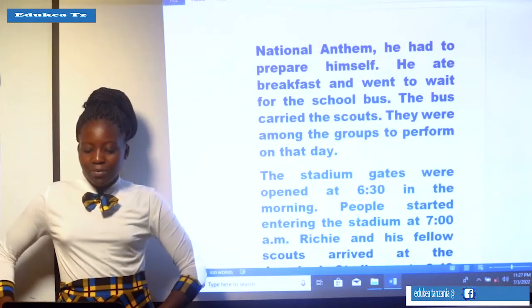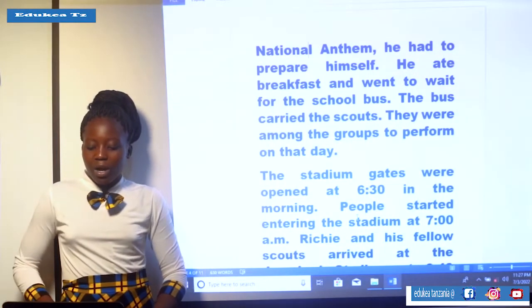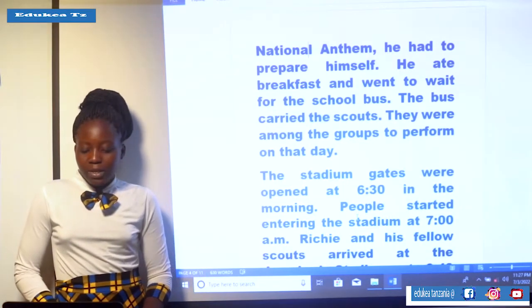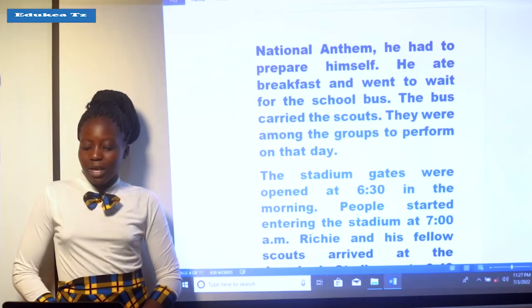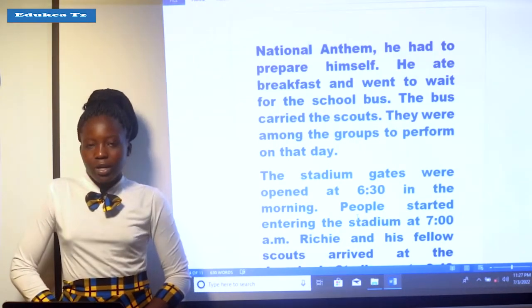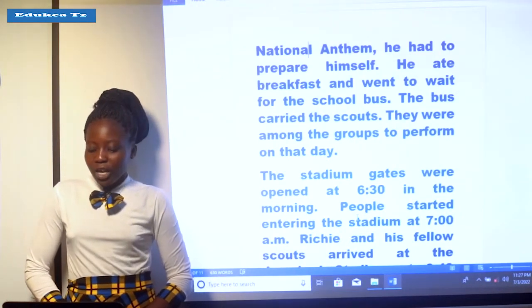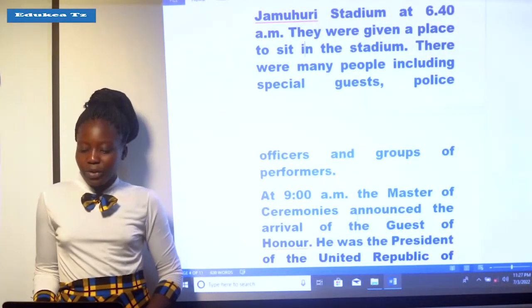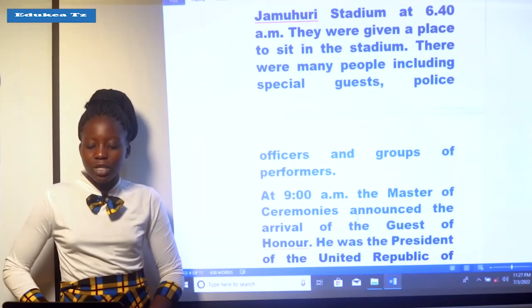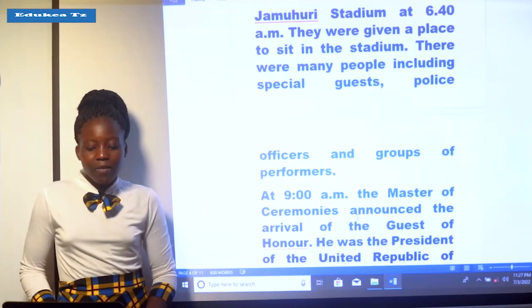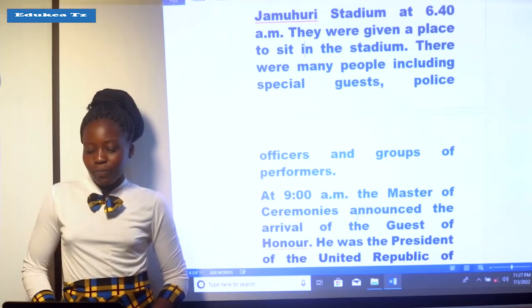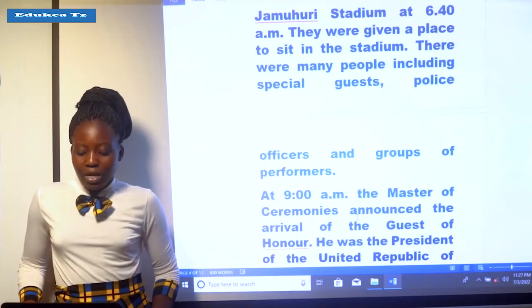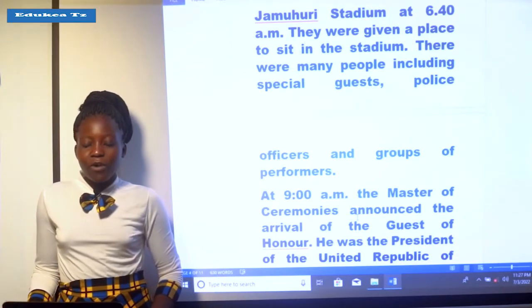The stadium gates were open at 6:30 in the morning. People started entering the stadium at 7 o'clock a.m. Richie and his fellow Scouts arrived at the Jamhuri Stadium at 6:40 a.m. They were given a place to sit in the stadium. There were many people, including special guests, police officers, and groups of performers.